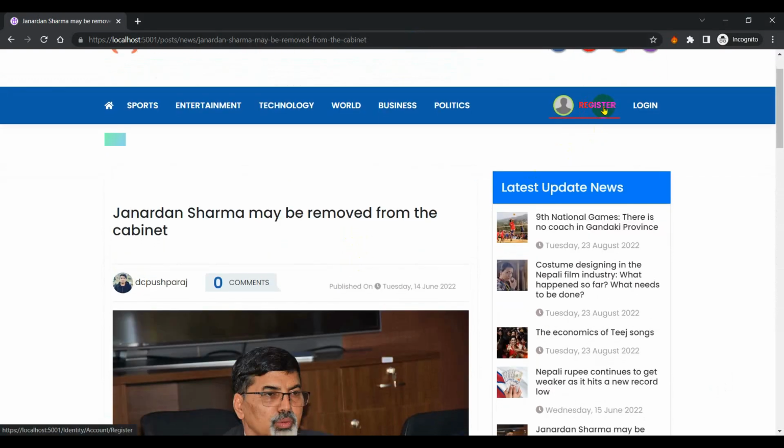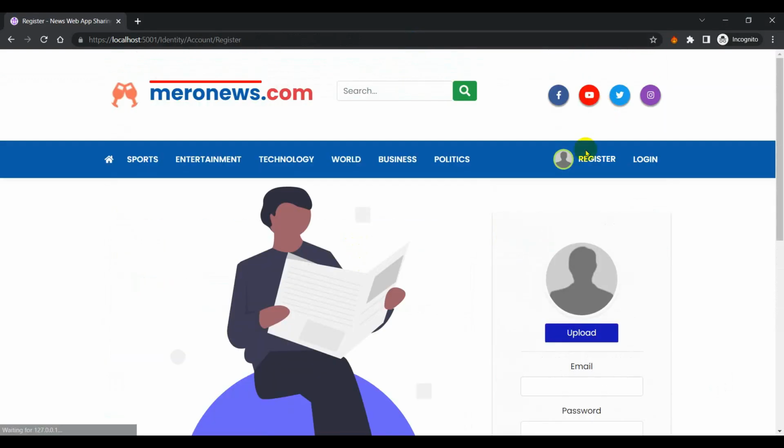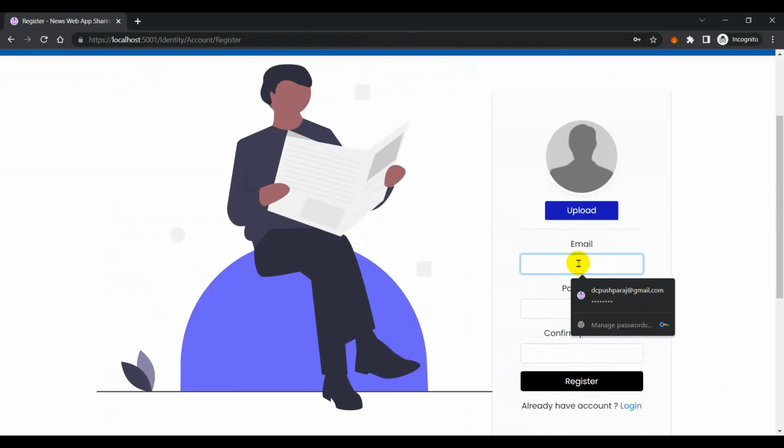Users should log in if they are not logged in, or register for comment on news.